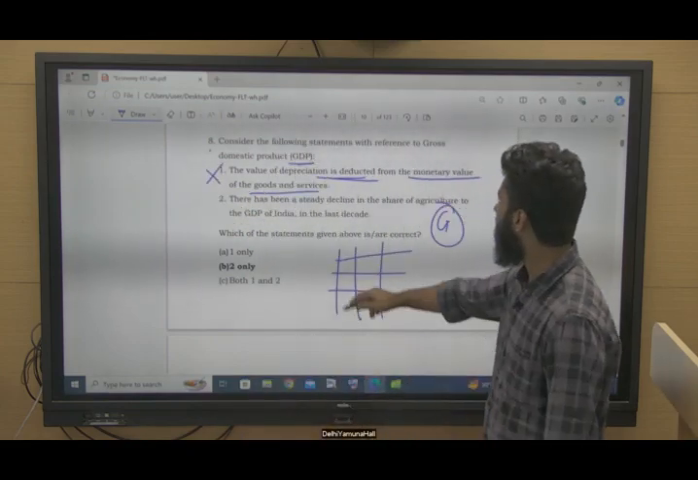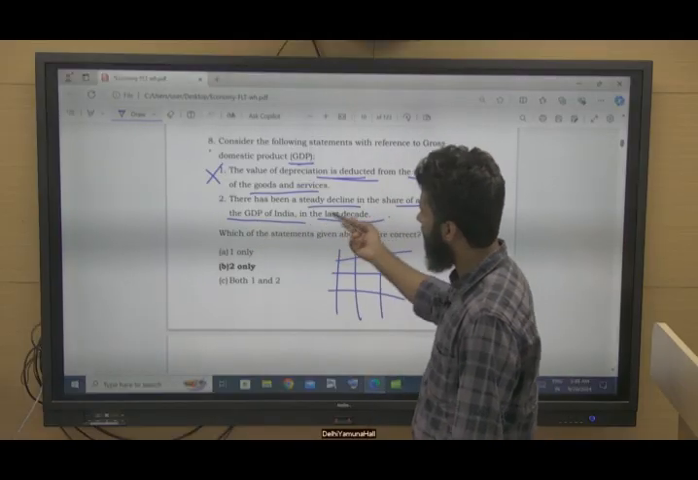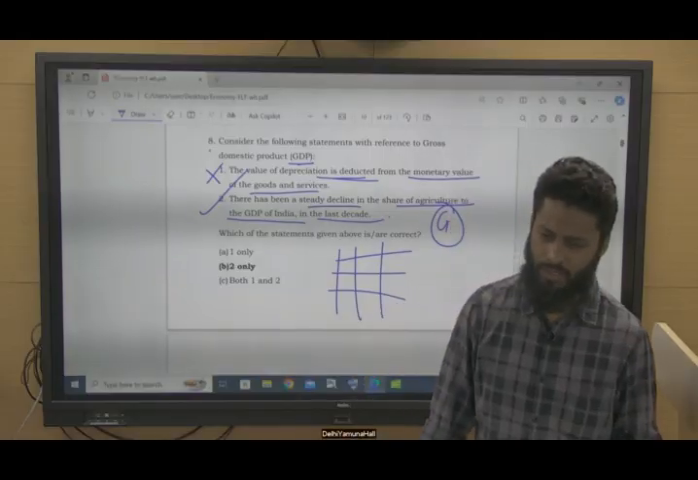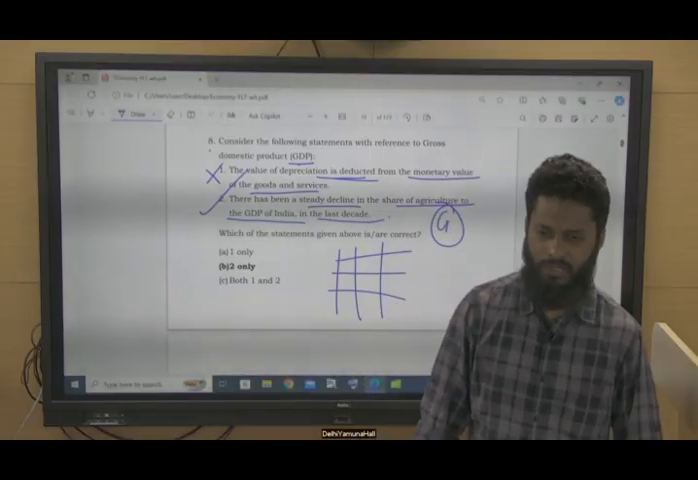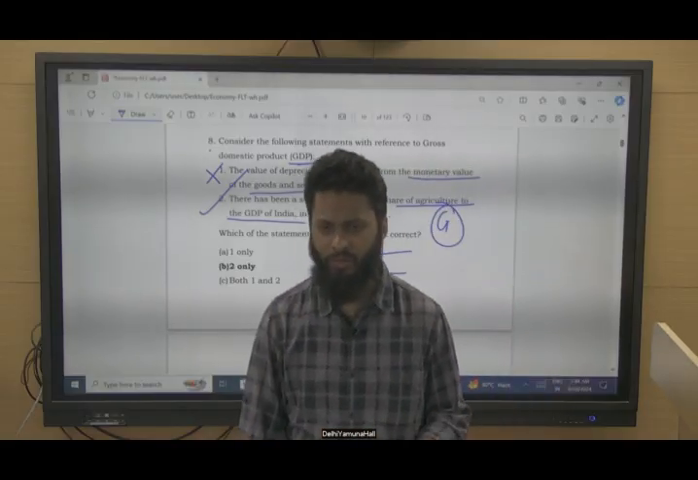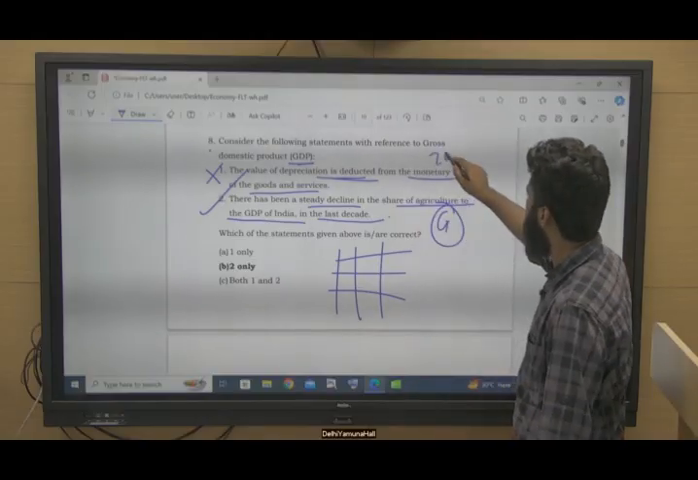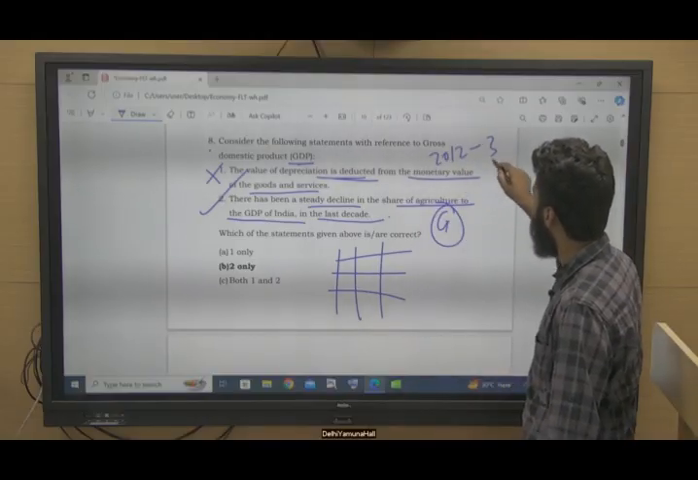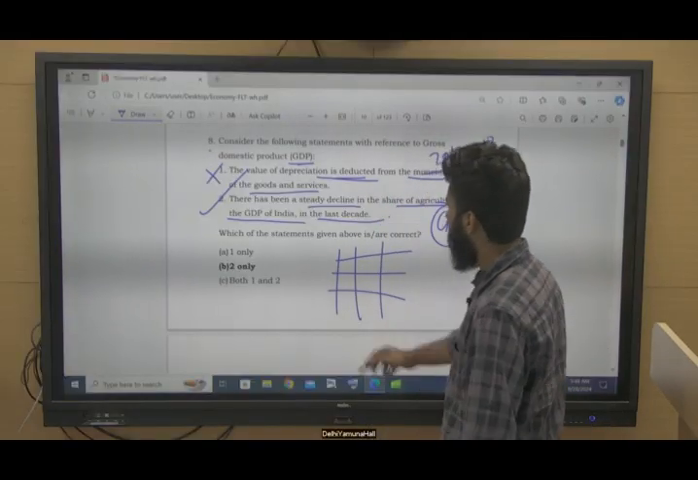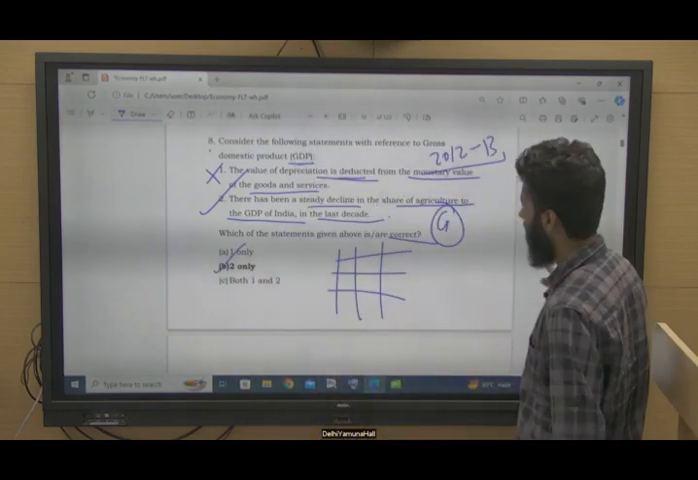There has been a steady decline in the share of agriculture to the GDP of India in the last decade. Yes, this is correct. 2013 onwards, the share is continuously declining, right? The share of agriculture peaked in India's GDP in the 2012-2013 financial year, but then it has declined. So this is correct. They are asking about the correct statement. Option B is the right answer.